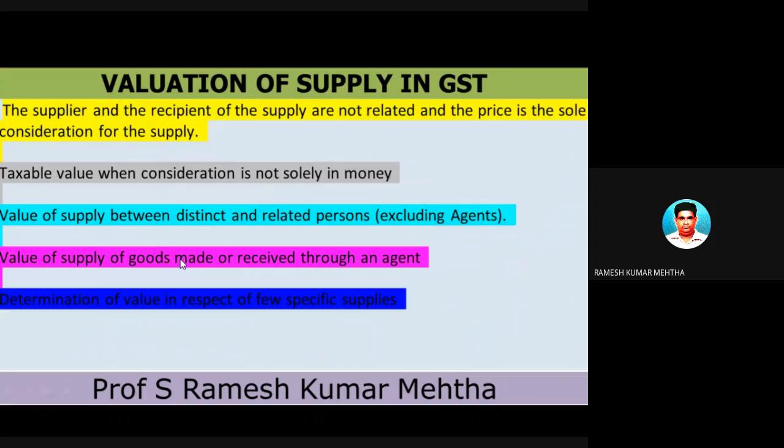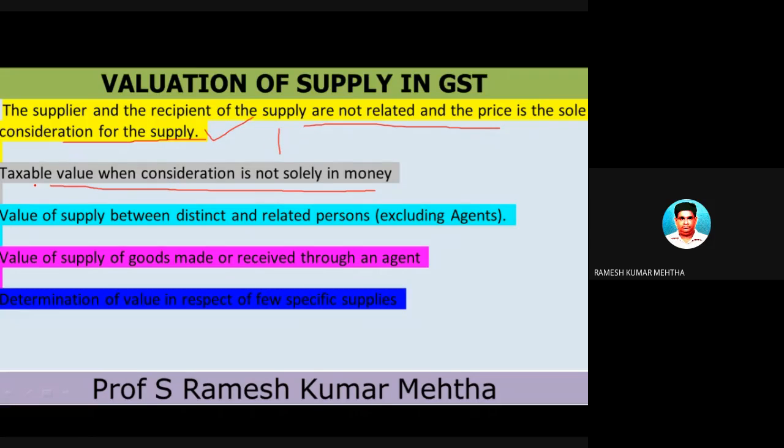Now, the basic rule, very important one. This slide is very, very important. The supplier and the recipient of the supply are not related, and the price is the sole consideration for the supply. Okay, what we will discuss about this point: taxable value when consideration is not solely in money. So this is situation one. The supplier and the recipient of the supply of goods or services are not related, and the price is the sole consideration. Number one. This is situation one.